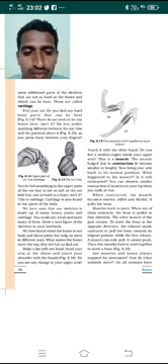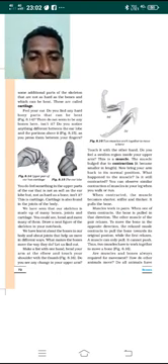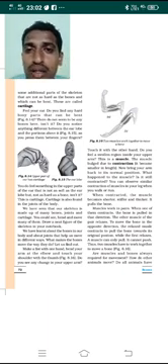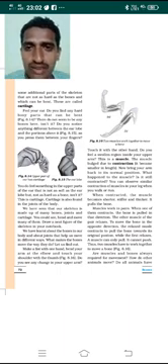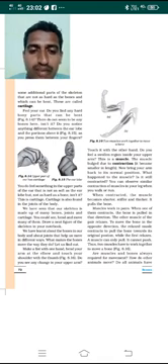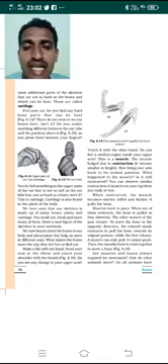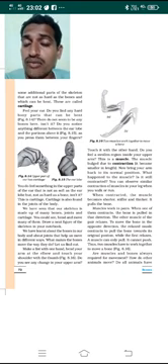Okay, so while the first relaxes, the other contracts. A muscle can only pull but not push. Muscle can only pull the bones, but it cannot push the bones. Keep that in mind. Thus, two muscles have to work together to move a bone. So to make any bone move, two muscles should work at a time.